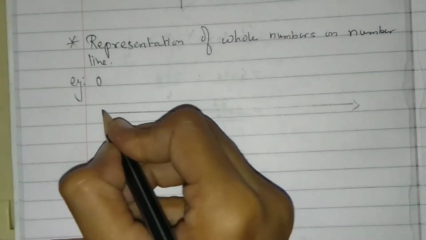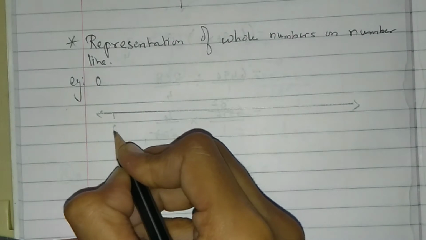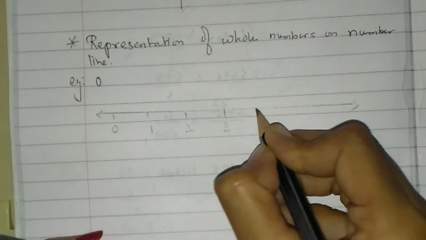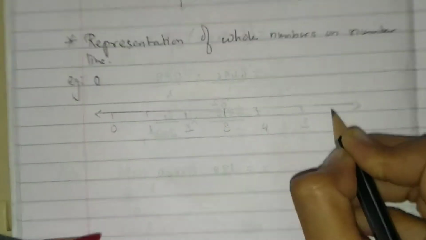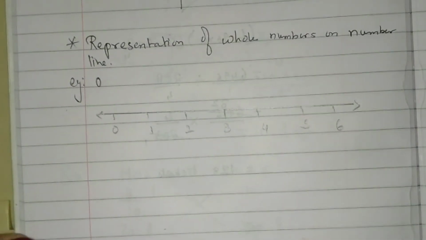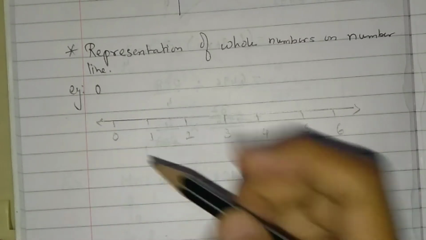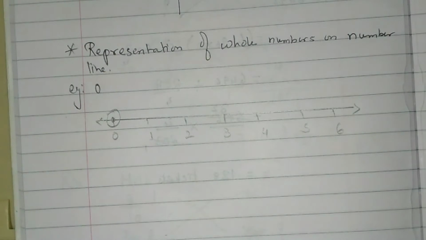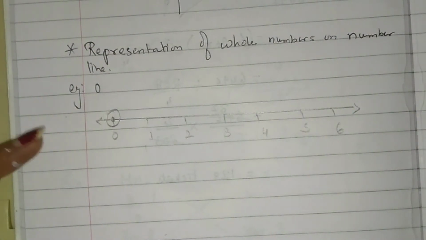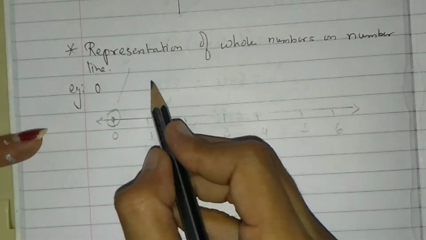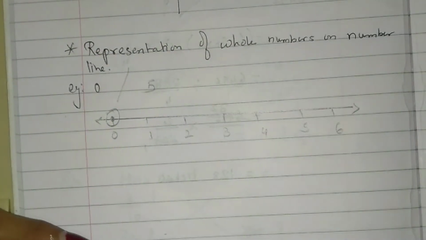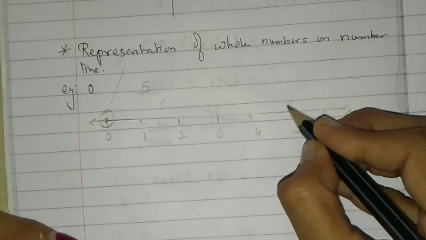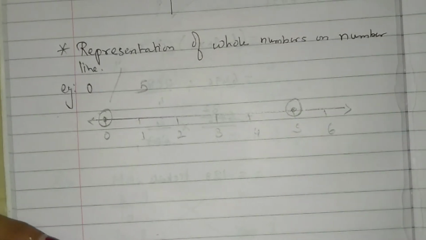After that, first we will take 0, then 1, 2, 3, 4, 5, 6. We keep 0 over here, so 0 is here, round it up. If we take another number, 5, then here it is 5, so we point the number 5 here.